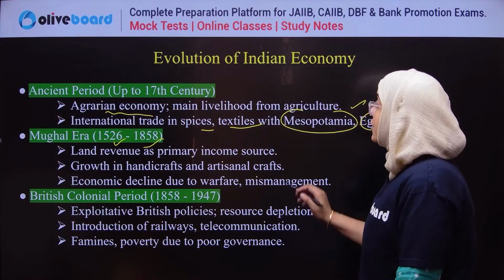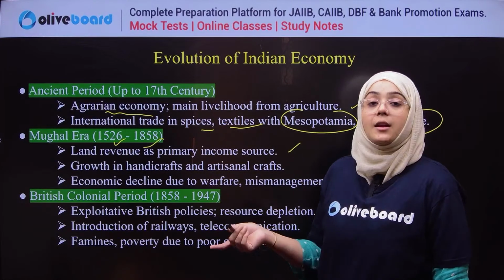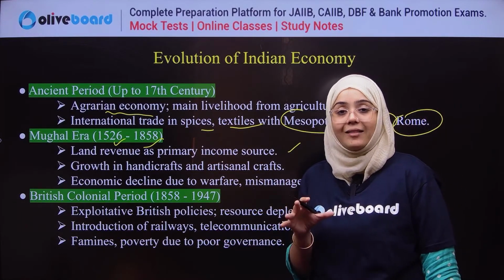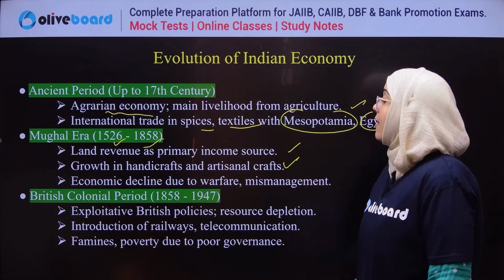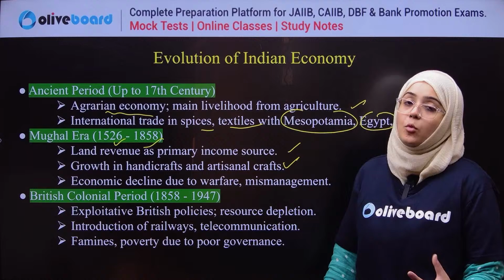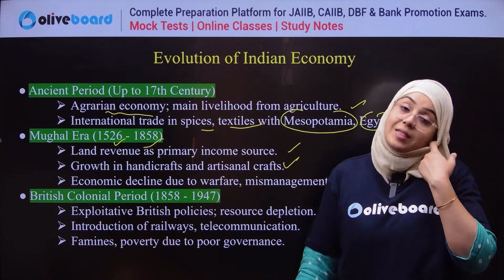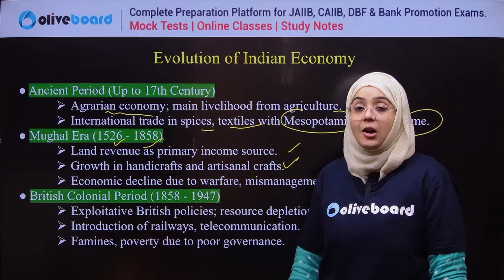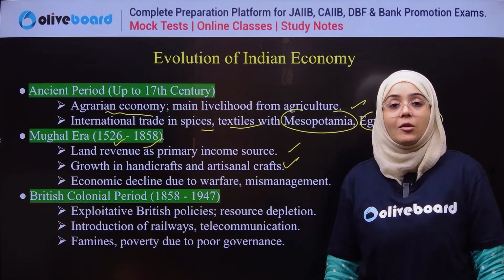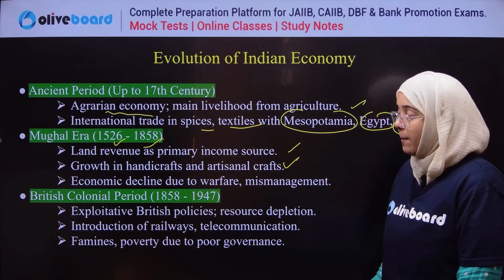Now, land revenue was the main source of income. Land revenue, the zamindari system, was there. There was growth in handicrafts and artisanal craft, because the Mughals were obsessed with craft work, and that's why at their time handicrafts and artisanal craft work were on top.